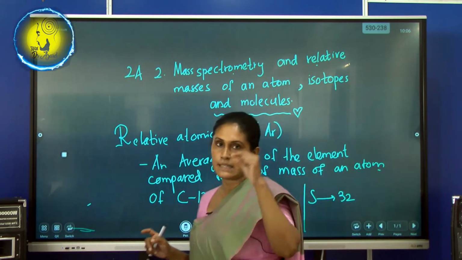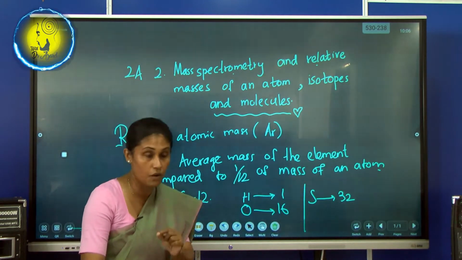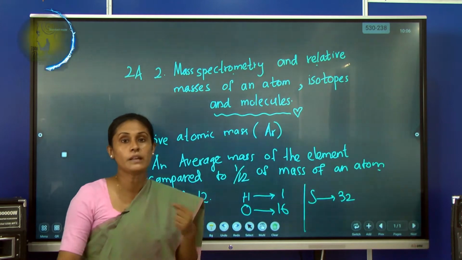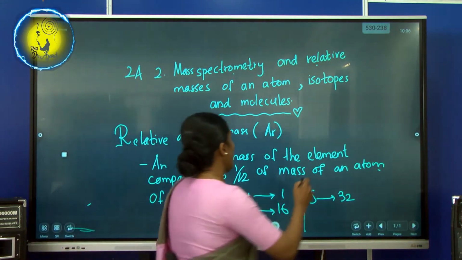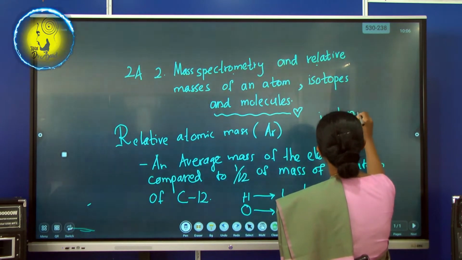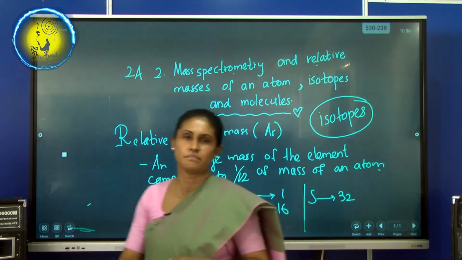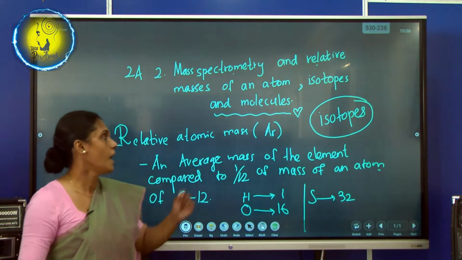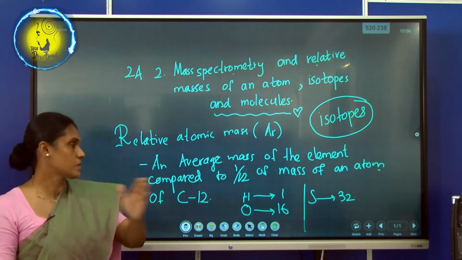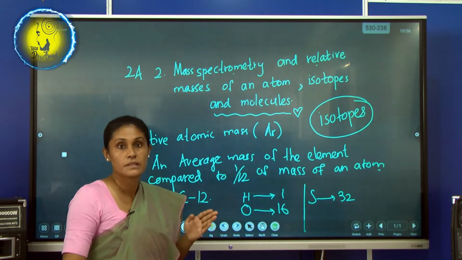Eventually, scientists kept on with their investigations and experiments, and they found the word isotopes. See whether you can remember this word. It's not a big thing, you know this. Whenever they came across these things, they came to a turning point.